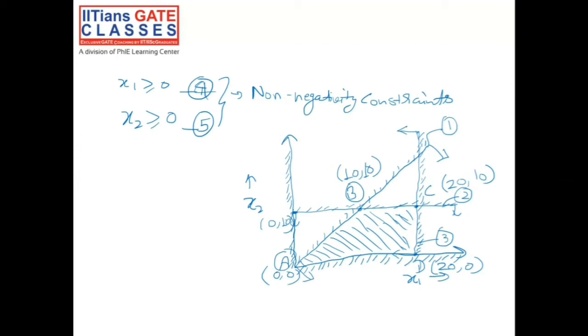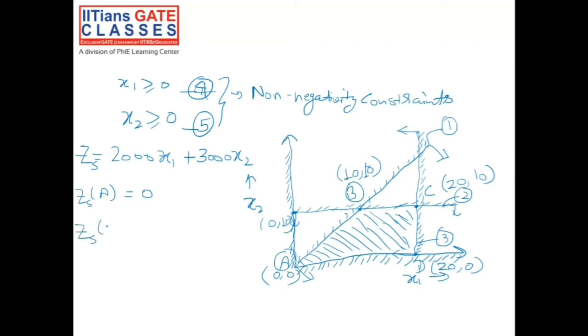So we knew that our objective function for Sweta was 2000 into x1 plus 3000 into x2. So Z for Sweta at point A, which is 0, 0, would be 0 only.